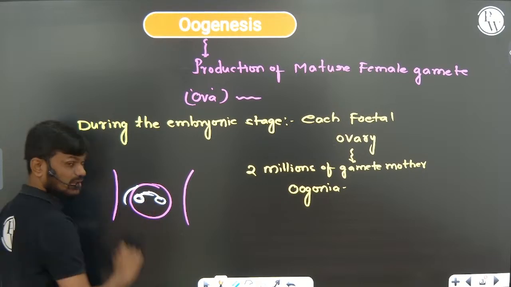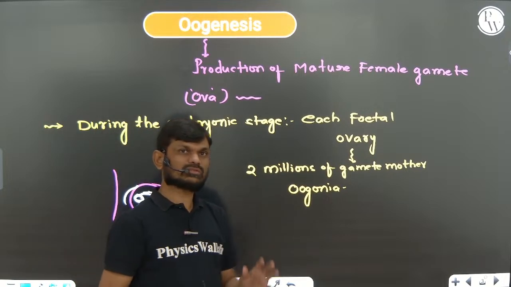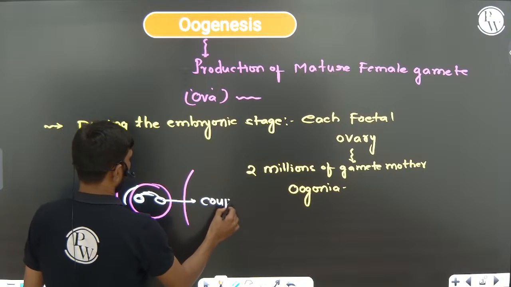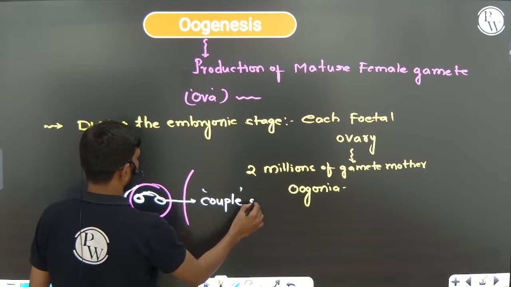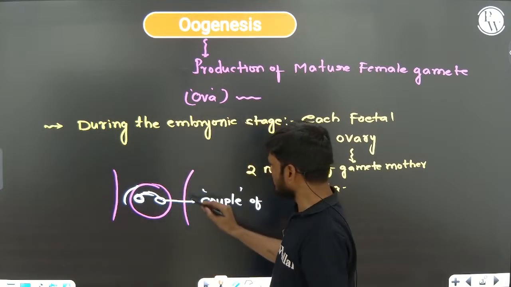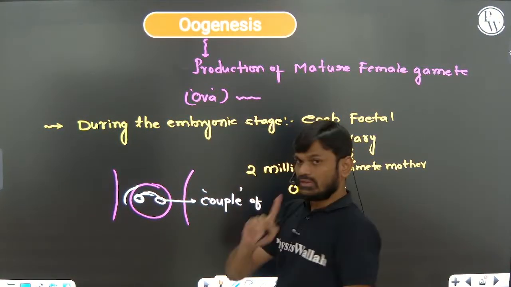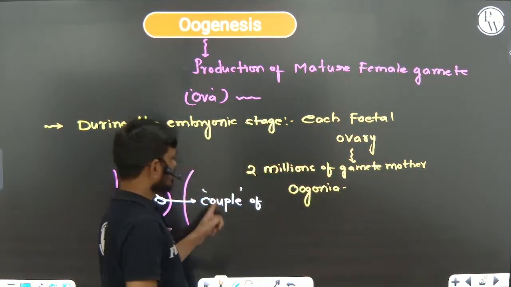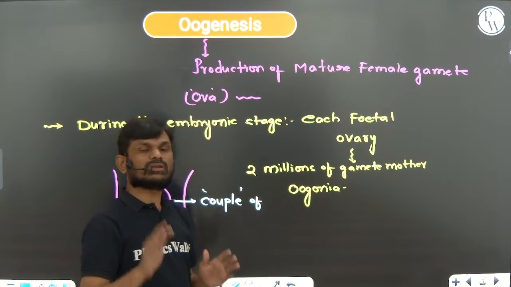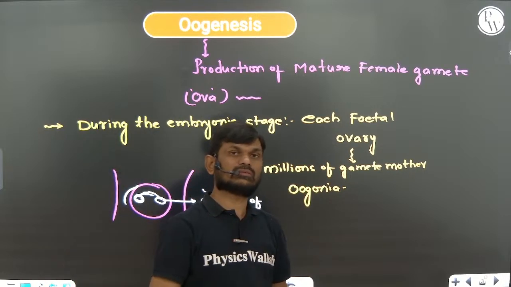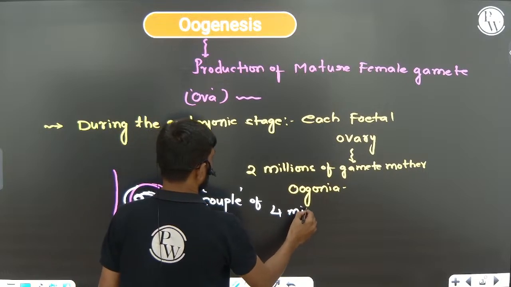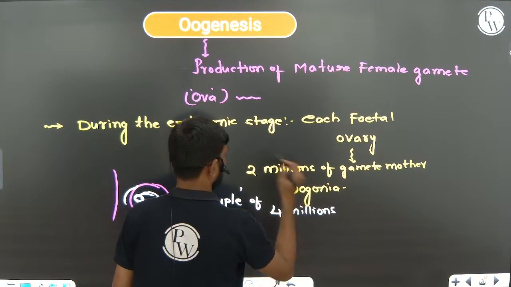When these ovaries are developing during the embryonic stage, within them a couple of millions, that means 2 millions, of gamete mother cells, that is oogonia, are present in each ovary. That means the total number of gamete mother cells present in the ovaries is 4 millions. Very, very important.